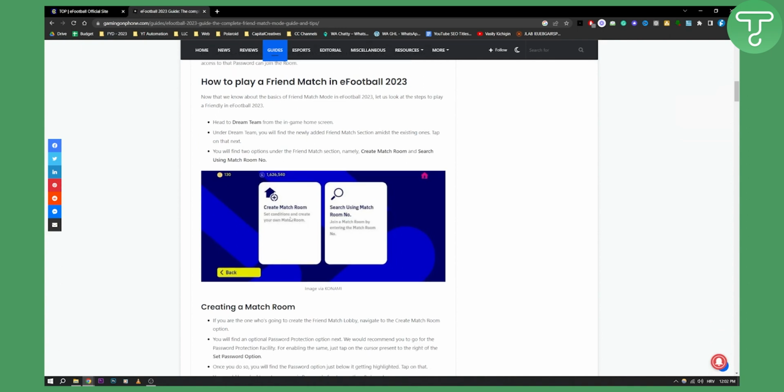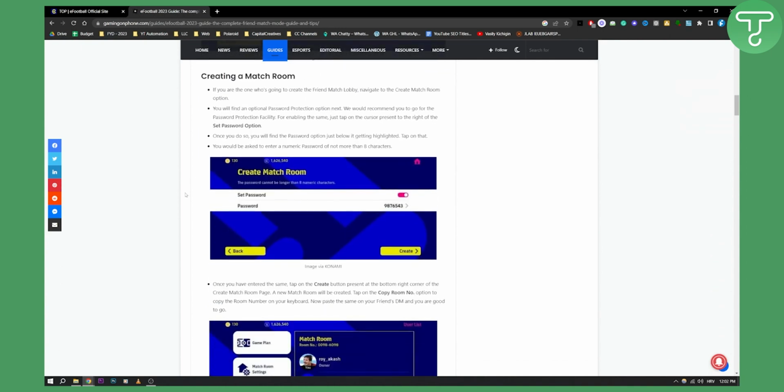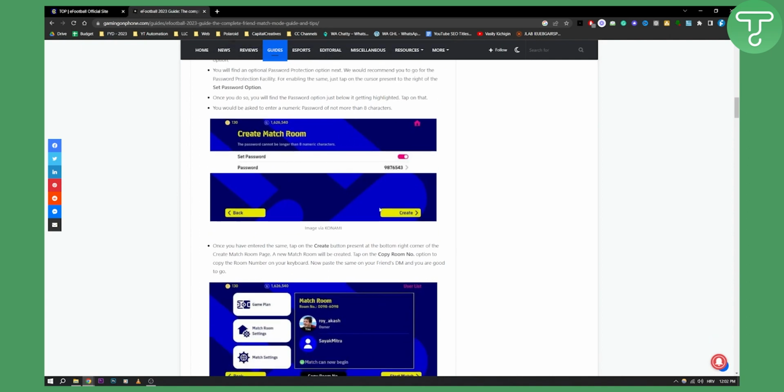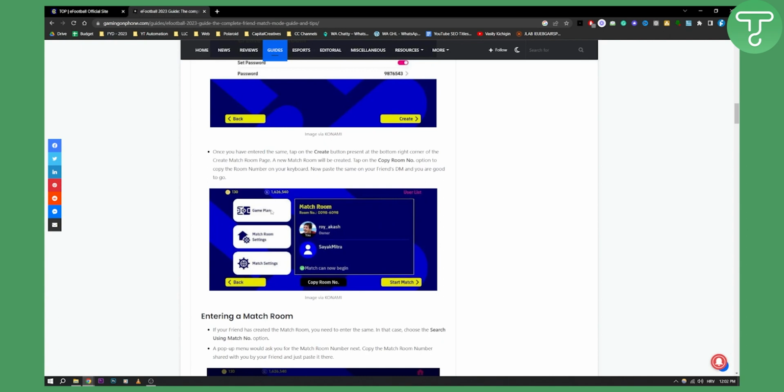So first, go to the create match room, and then as you can see, you'll set the password to your match room, obviously. So just set a password, click create, and then here you'll be presented with different types of things that you can do. So you have game plan, you can change the game plan. You have match room settings, and then you have match settings.